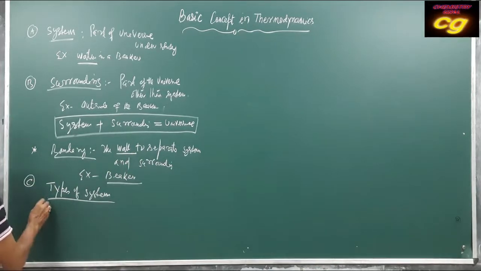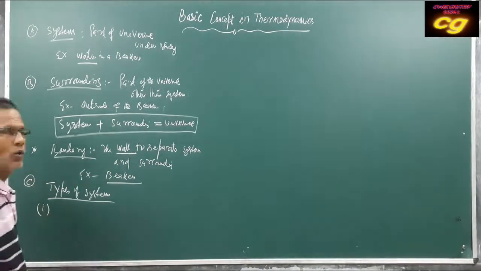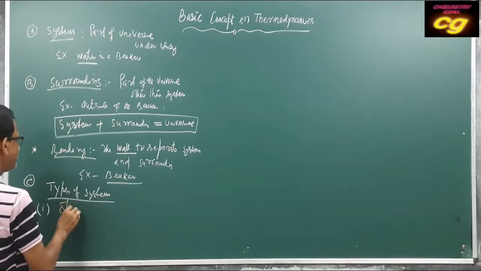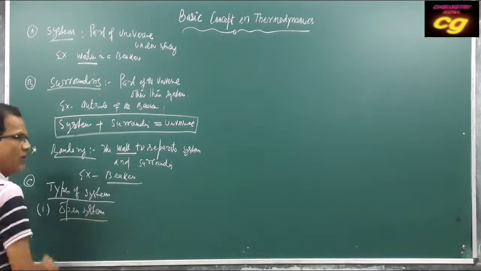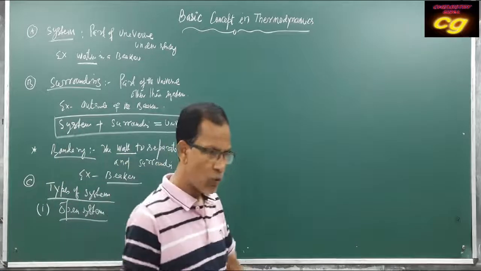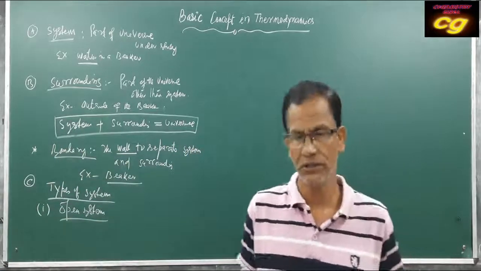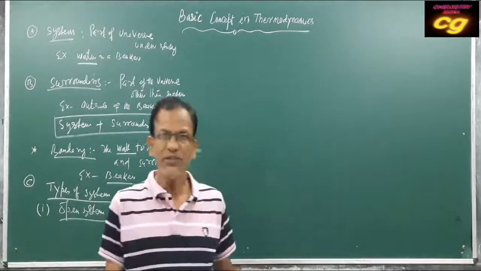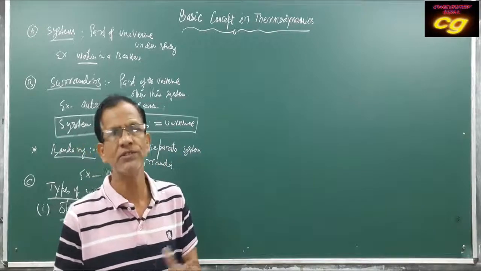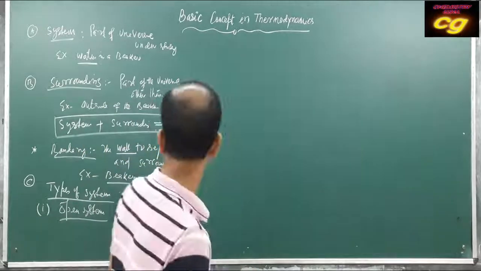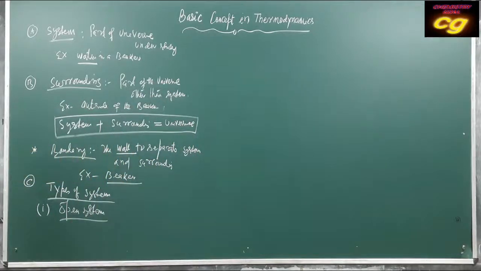First one is the open system. Already I have told you what physical quantity of the system undergoes change. On that basis, systems are of different types. A system may be an open system.